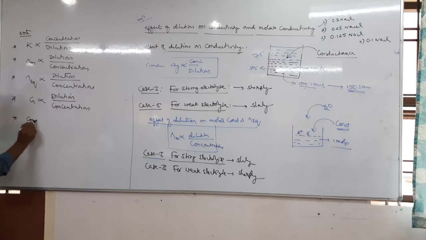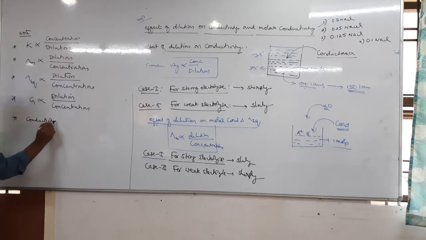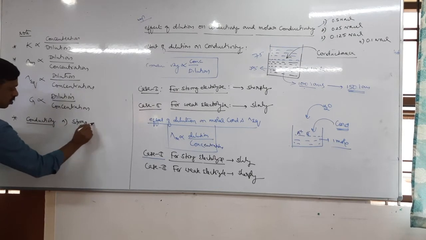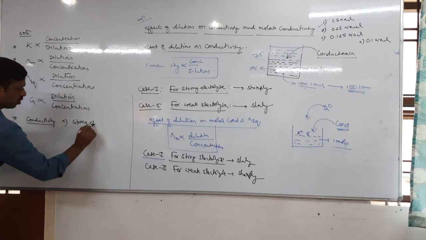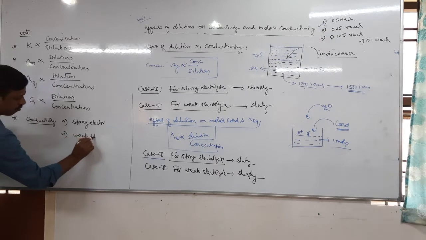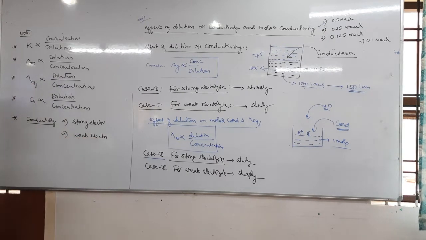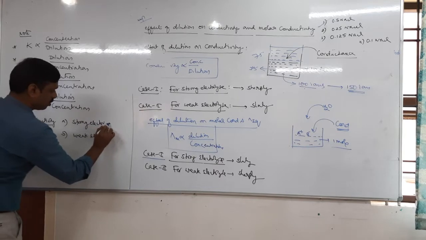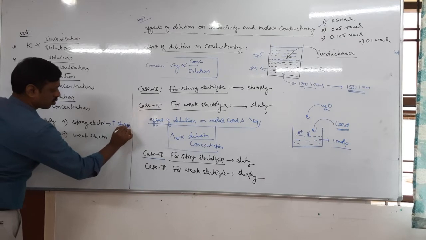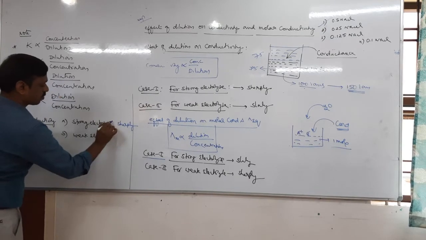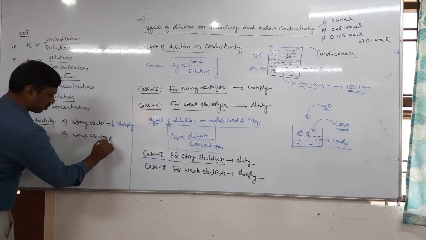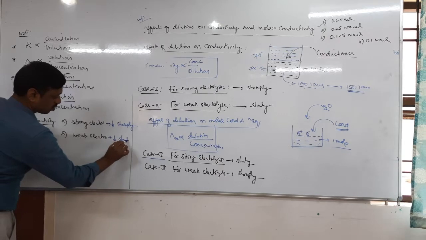Okay, next. Conductivity, strong electrolyte, weak electrolyte. Tell me, conductivity, strong electrolyte, what happened? Decreases sharply. Weak electrolyte decreases slowly.